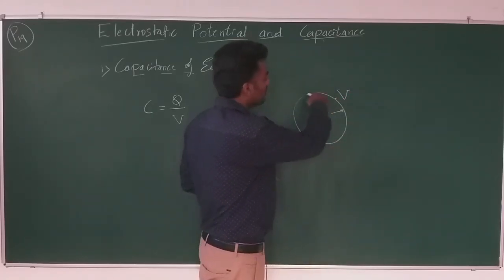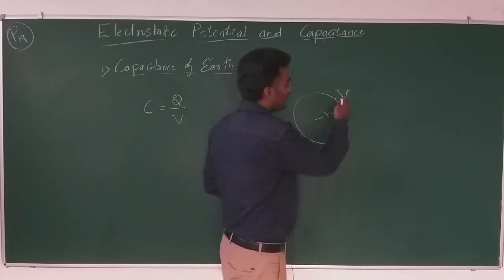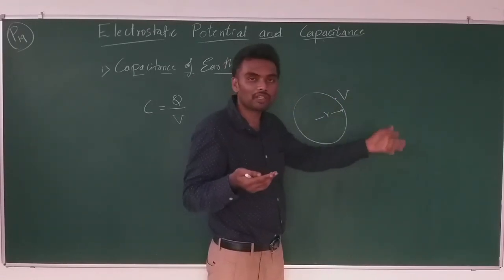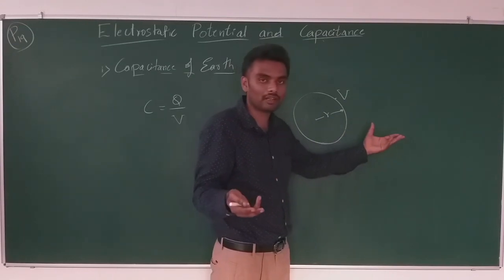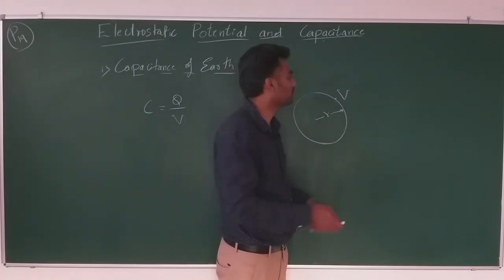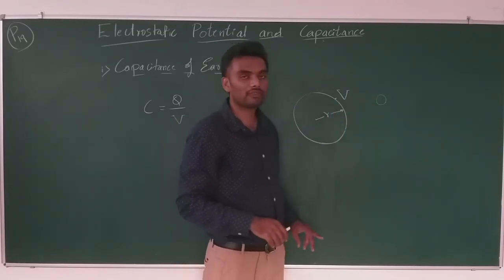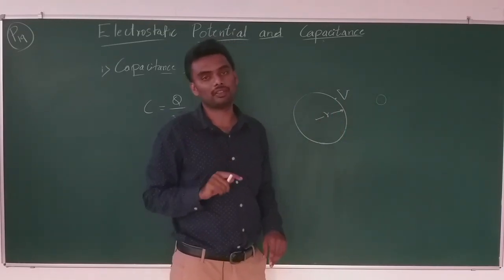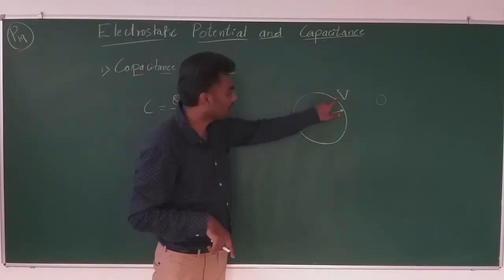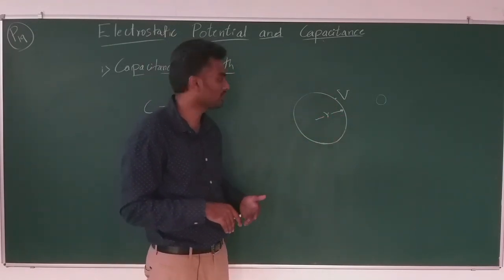If I take the potential on the surface of this particular sphere as V, and the other body, an imaginary body kept without any charge because it won't be there in the real case, with potential 0, then the potential difference between these two is V itself, right? V volts. So, what I need is the potential at this point on the surface. We always choose the potential on the surface, right?